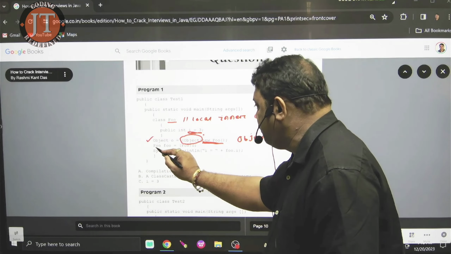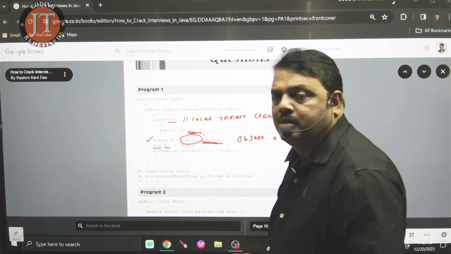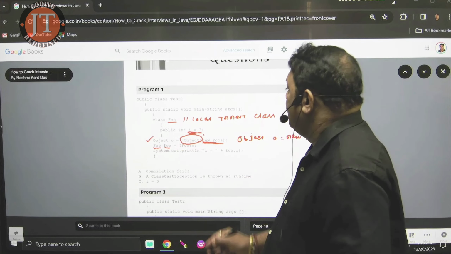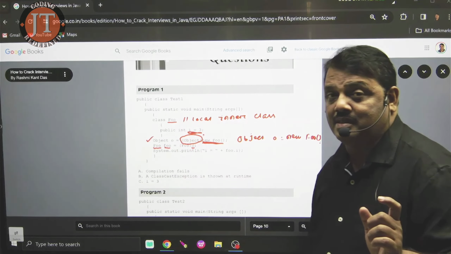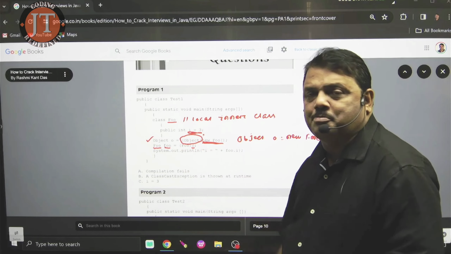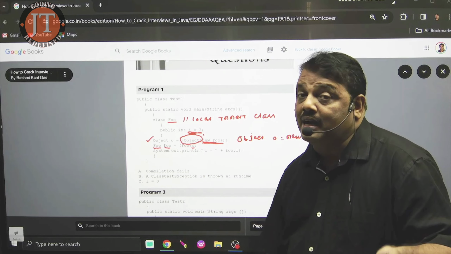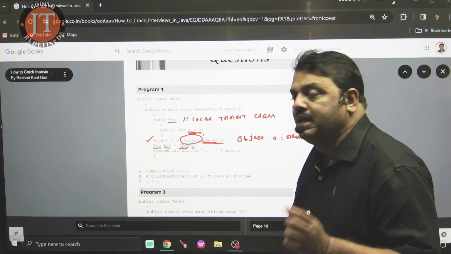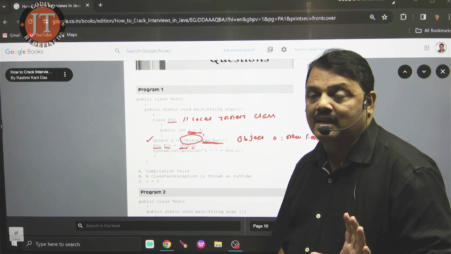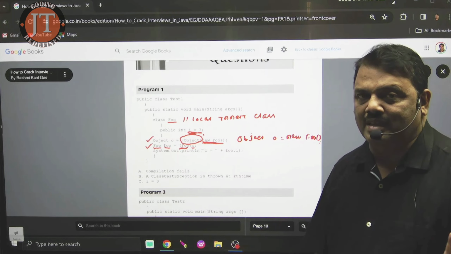I just write Foo. Foo is the name of the class, the local inner class. That is the reference of the local inner class. What I pass here, o, is the reference of which class? Object class. You know that Object is the base class for every class. The base class reference can never be assigned to the child class reference. What do you require here? Here typecasting must be required. Must be. Now I am using casting. Syntactically right. No issues are there.